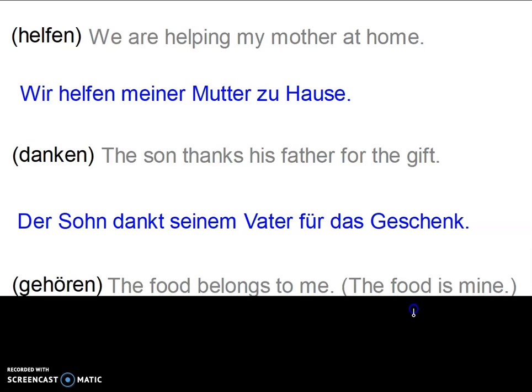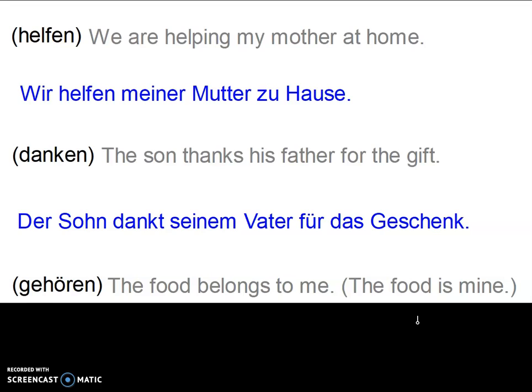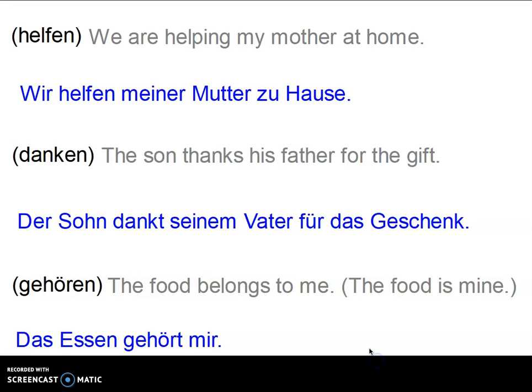All right, how about this last one here? Gehören. Gehören means to belong to. So if I want to say the food belongs to me, another way of saying that would be the food is mine. So both of those mean the same thing in German. They can be translated the same way. We're going to start with the food belongs to me. So we get Das Essen gehört mir. The food is the subject, and then the person to whom it belongs is our dative object. Das Essen gehört mir.